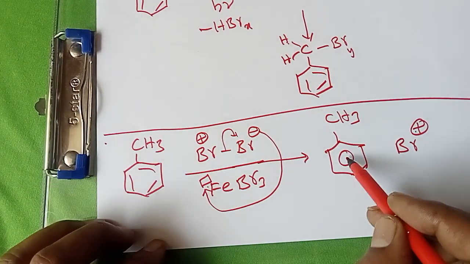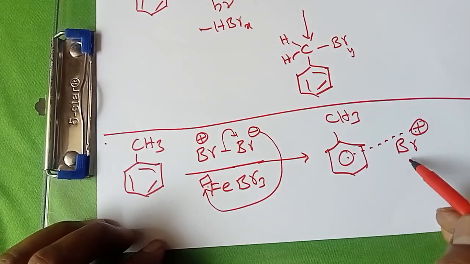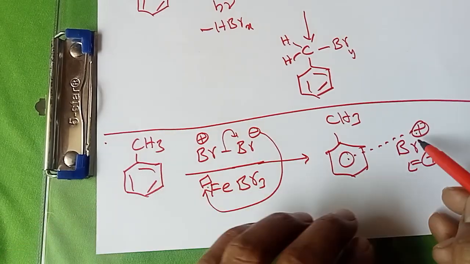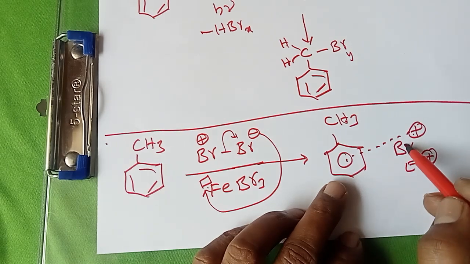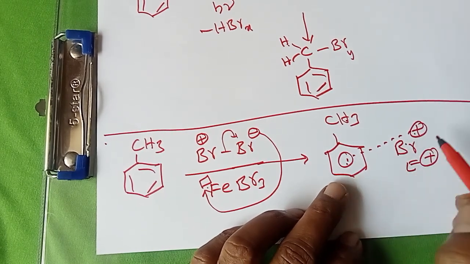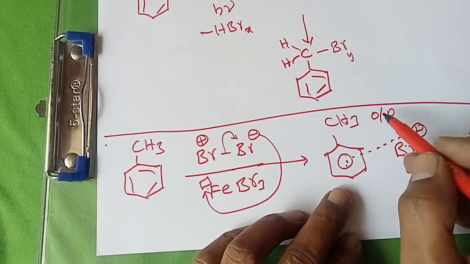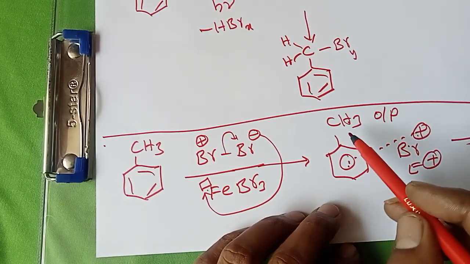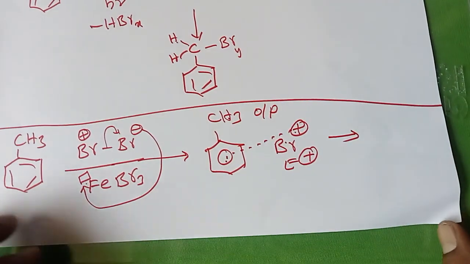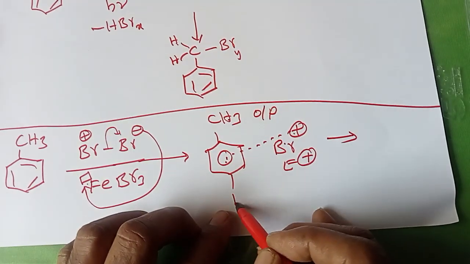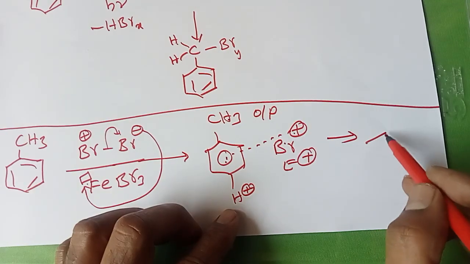Here Br plus is attracted to the pi electron, six electron density. So this electrophile is attracted by the benzene nucleus, not by the side chain. So Br plus attacks at the benzene nucleus. And the CH3 group is an ortho para directing group. We discuss why it is an ortho para directing group in the next video. But here, the para position hydrogen, H plus, is substituted by bromine plus.